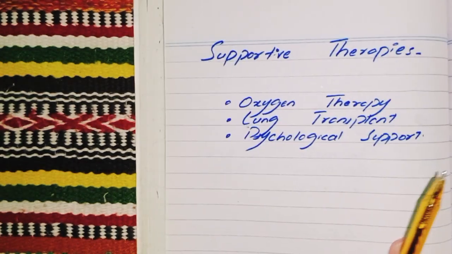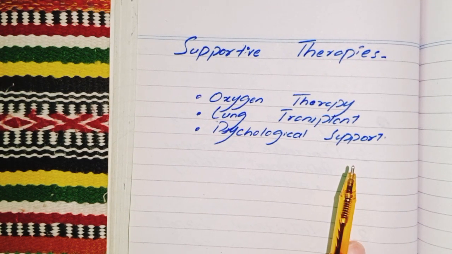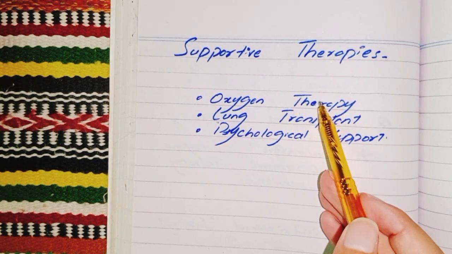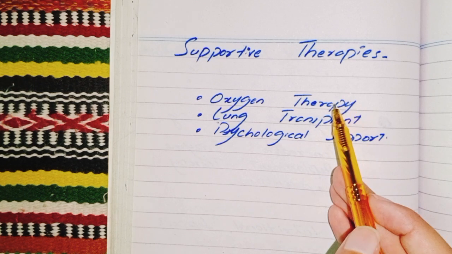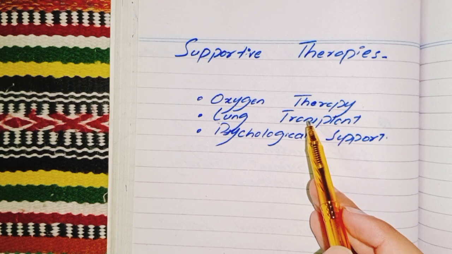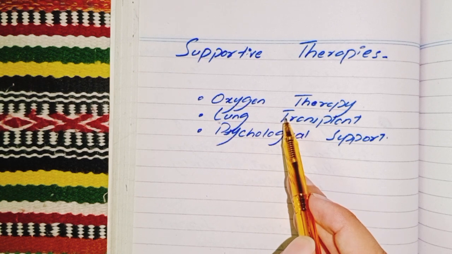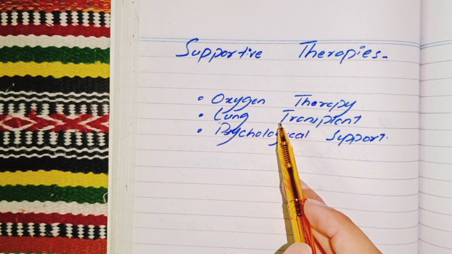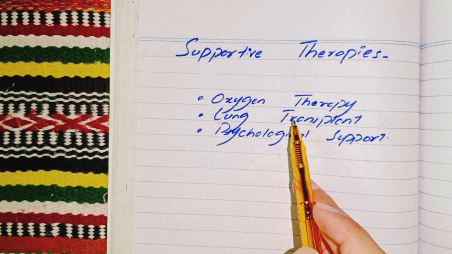And this is the last section of our video, in which we talk about supportive therapies. Our first supportive therapy is oxygen therapy. Patients with advanced lung disease may require supplemental oxygen to maintain adequate oxygen levels in the blood. Next is lung transplant. For patients with end stage lung disease, a lung transplant may be the only viable option. While it does not cure cystic fibrosis, it can significantly extend life expectancy.